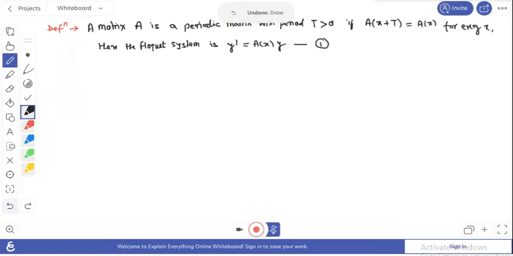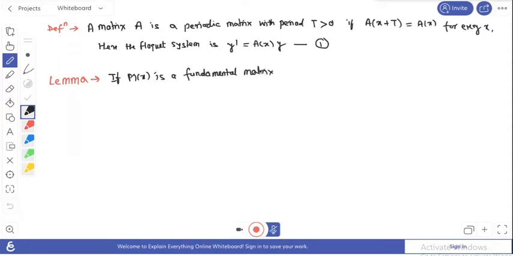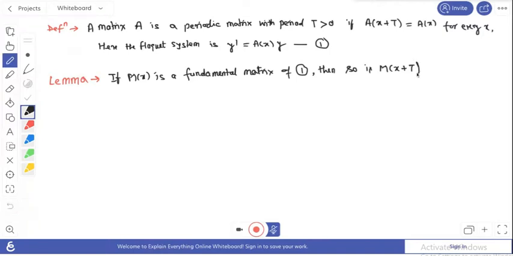Here we take a lemma, and that lemma is: if M(x) is a fundamental matrix of equation 1, then M(x+T) is also a fundamental matrix.